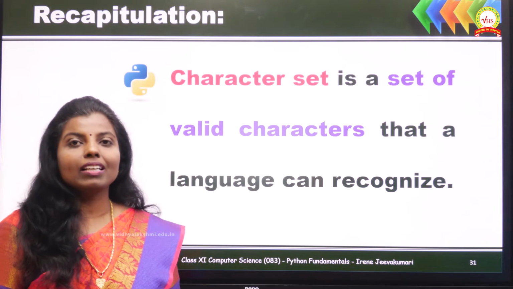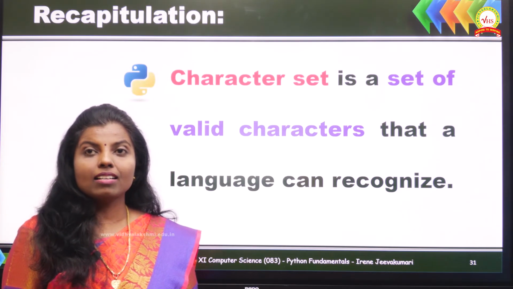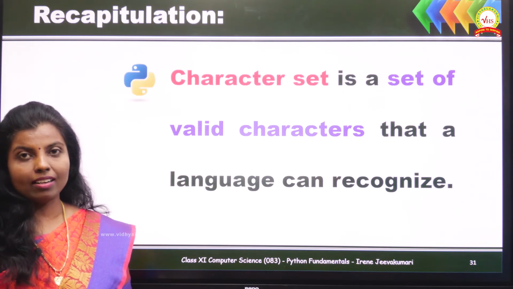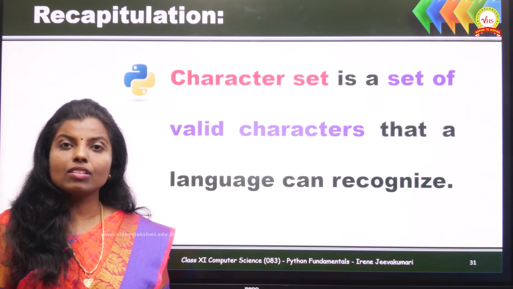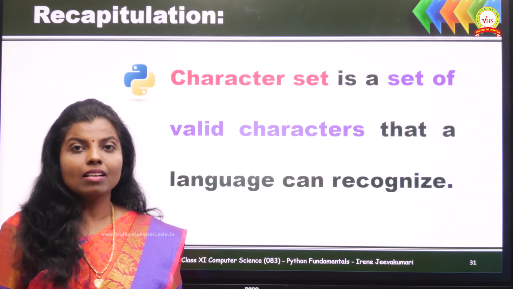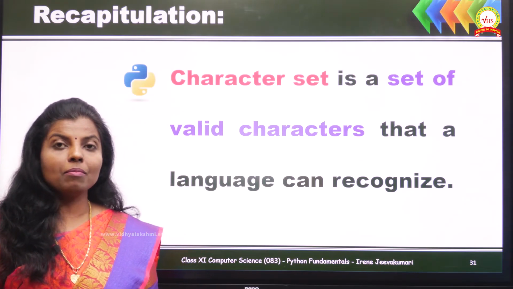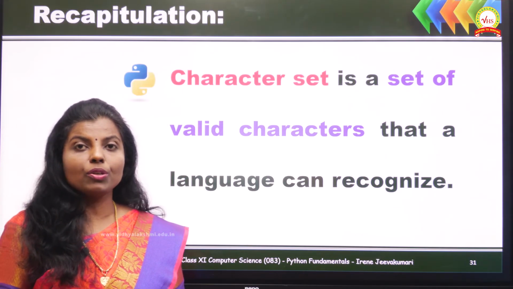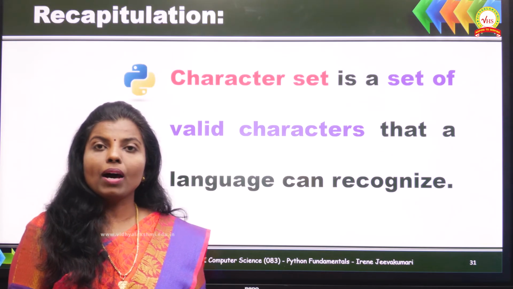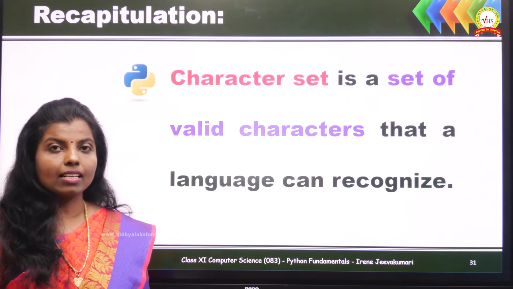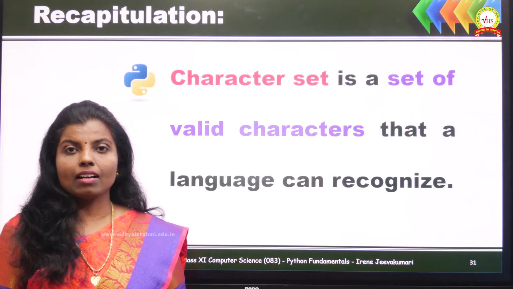We have learned about character set. What is a character set? Character set is a set of valid characters that a language can recognize. Python recognizes all the uppercase letters, lowercase letters, all the numbers. It accepts all the special symbols and white spaces, and all the ASCII and Unicode characters can be part of data or literal. These are the characters accepted by Python programming language.